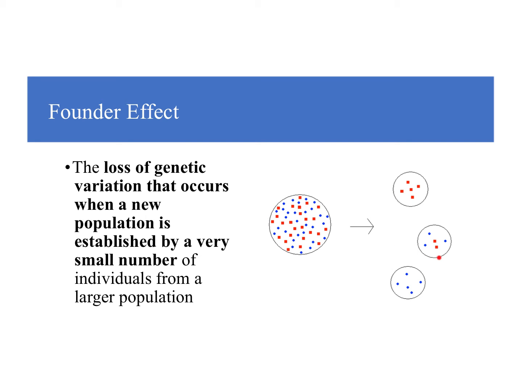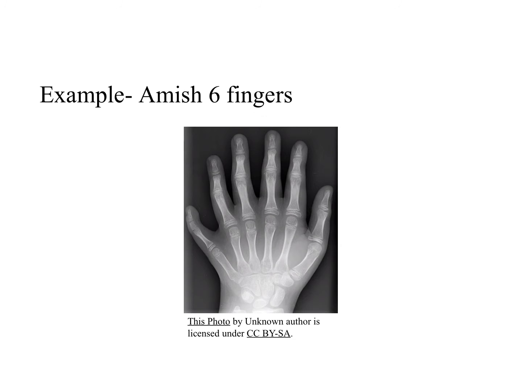And then here, maybe you still have like equal numbers. So something we see in the founder effect is you might have a trait that's really rare in the normal main population. So if you look at our original population here, well, it turns out if a few of them leave and start a new population somewhere else, that really rare trait might become more prominent because you have less variation. So an example of this, in the Amish community, it is not uncommon for people to have 6 fingers.